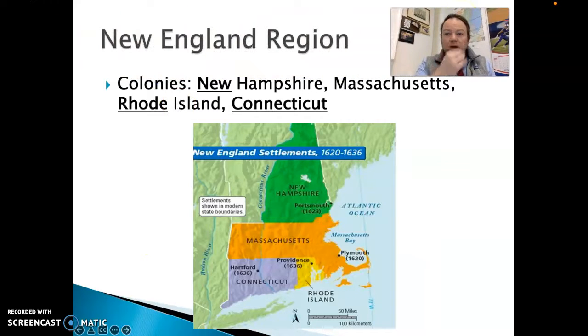So first, let's talk about what colonies make up the New England colonies. They are New Hampshire, Massachusetts, Rhode Island, and Connecticut. Now, one of the weird things about this is everybody wants to say, well, where's Maine? Maine isn't its own colony. It's not even going to be its own state until the mid-1800s. The reason for that is Maine is going to be part of Massachusetts. Vermont will be a state, but it's not going to be a colony, with New York and New Hampshire arguing about that. But the four New England colonies are New Hampshire, Massachusetts, Rhode Island, and Connecticut.